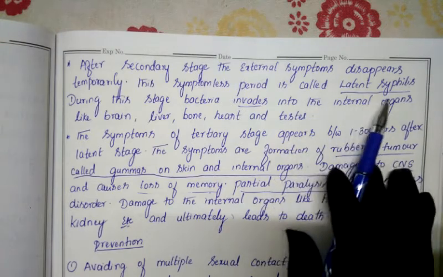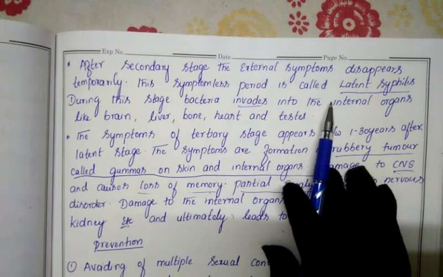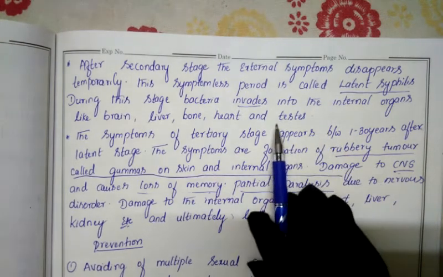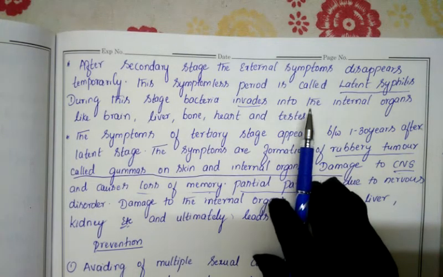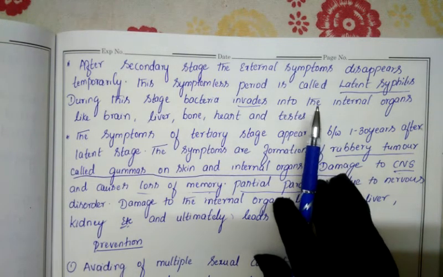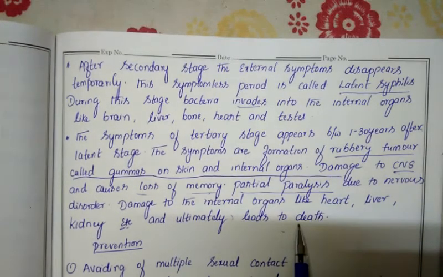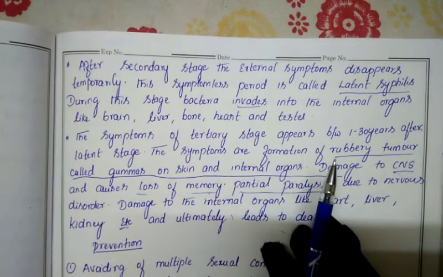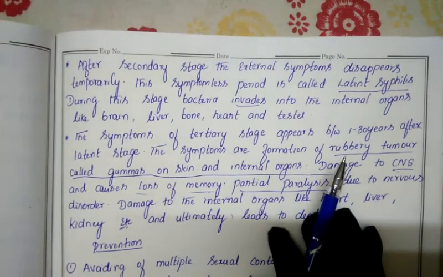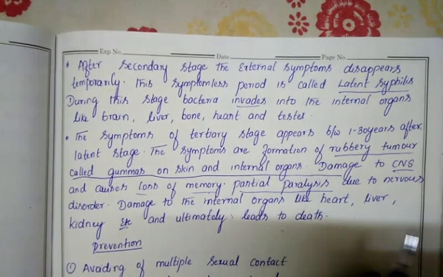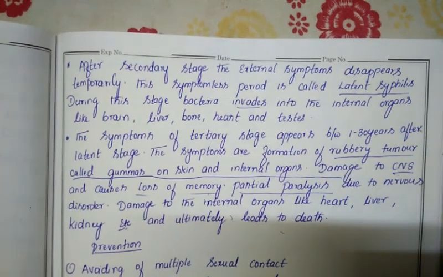As soon as the person gets the first symptoms, if they go for regular checkups they can cure this disease. Suppose they ignore all these things and think they are healthy and don't take any treatment, finally it may lead to the death of the person. So this is another sexually transmitted disease, syphilis. The next disease is genital herpes, which we'll discuss in our next class.